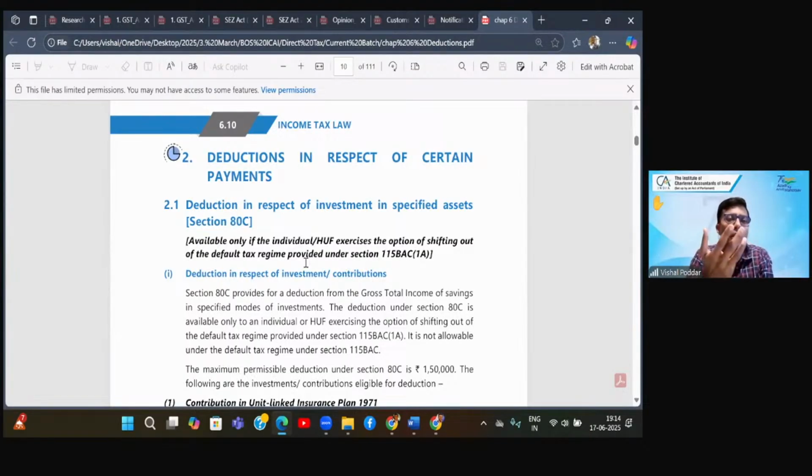Roughly, how I remember this is that deductions are not allowed where the law has given you a special tax rate for your income. Majorly, these are the four special tax rate incomes, sorry, four. Two long term, one short term, and one winnings: deductions cannot be subtracted from these. Even though you have those deductions, you cannot subtract them from these four types of special incomes. Is this clear to all?